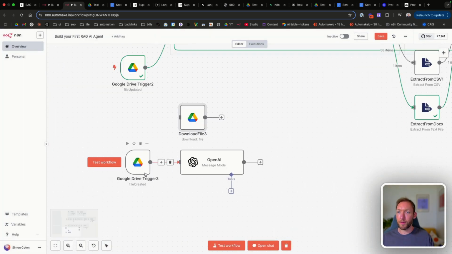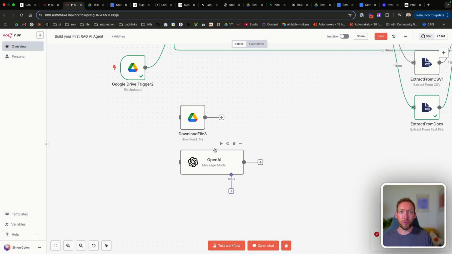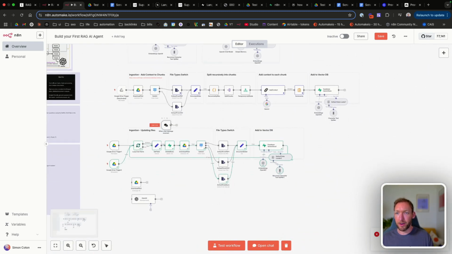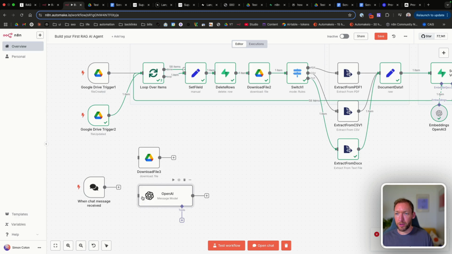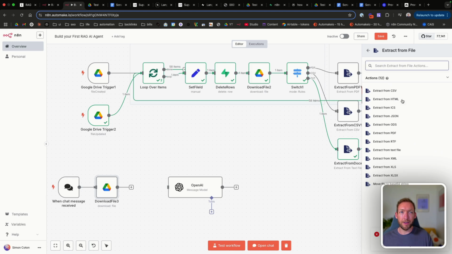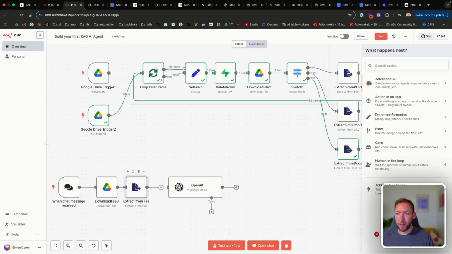So what we're going to do, we're just going to swap this out for a chat trigger actually. And we've already got a chat trigger in the window, so we'll go and grab that from up here. We'll drag it down because actually what we're doing is downloading a specific file to feed in here as an example. So we'll add in our extract from PDF stage, and that will return the data.